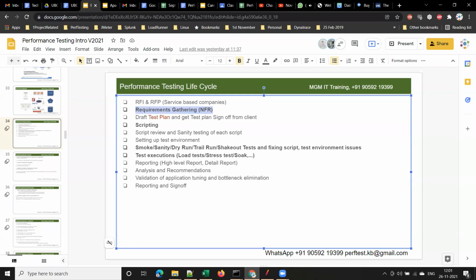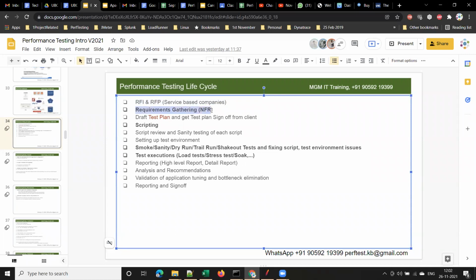Then every team member will start working on the project. Once we get a project, for example, you are working in a service-based company like CTS, right? In the first phase, your team leads or project leads will be involved along with the sales team. Only managers, team leads or senior resources will be involved in the first stage.